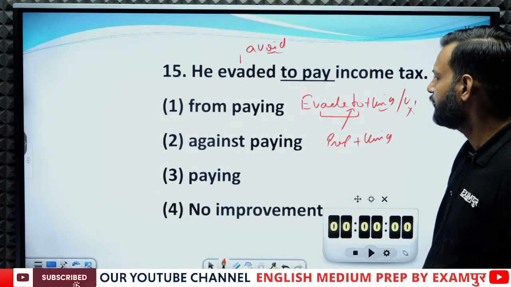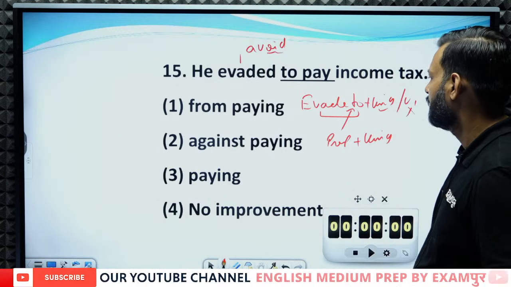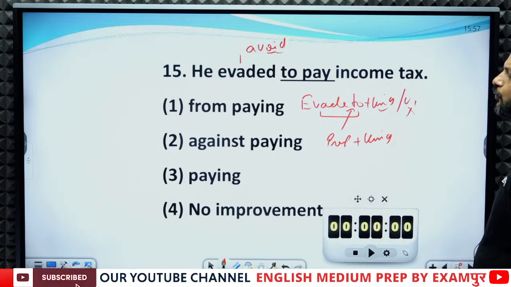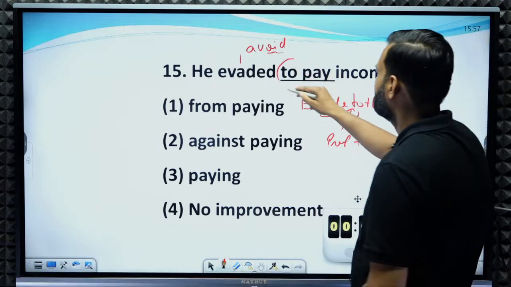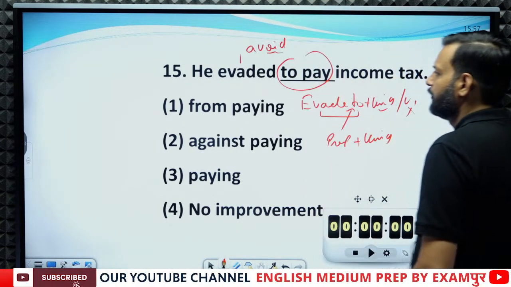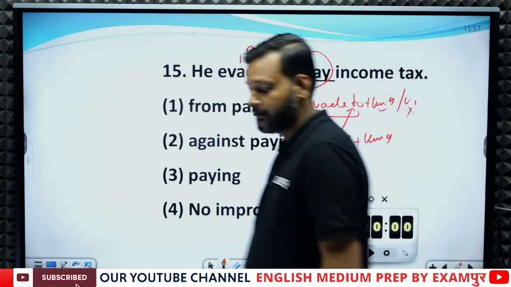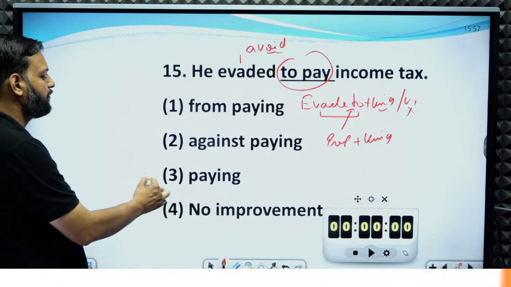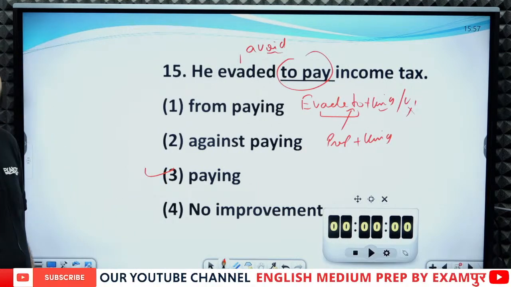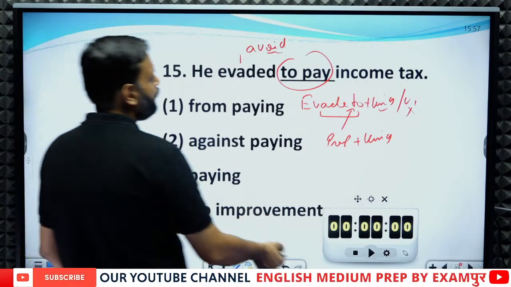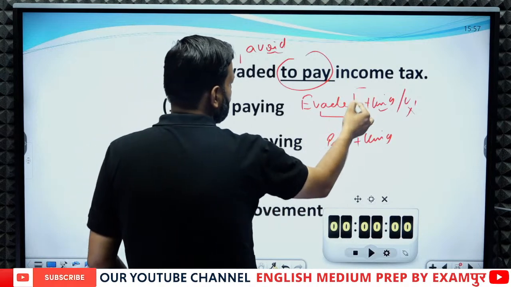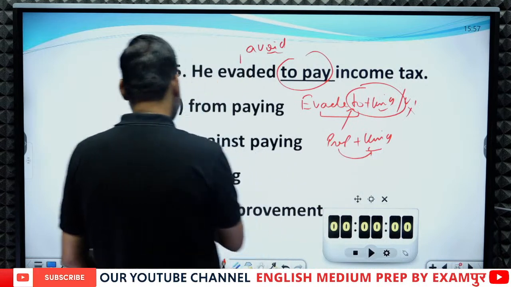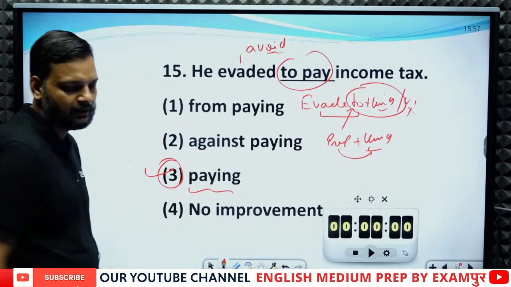So here, to pay will be replaced by paying. He evaded paying. Because whenever we have to use a gerund, to plus first form becomes a gerund. So a preposition is always followed by a gerund. That's why paying would be the correct answer.